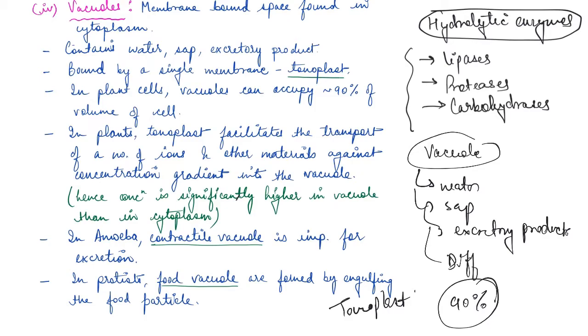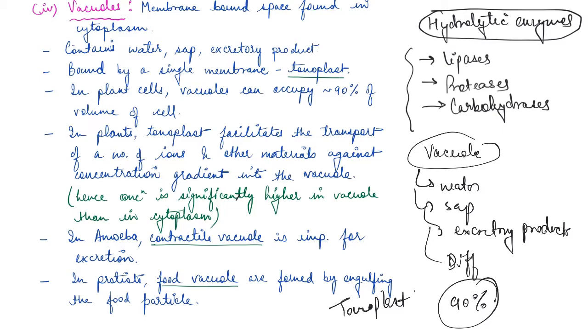Now, in the case of amoeba, there is a contractile vacuole which is very important for excretion, right? So what happens is they just accumulate all the excretory waste inside the contractile vacuole, and then it goes near the outer membrane of amoeba and it discards all the excretory waste outside, right?